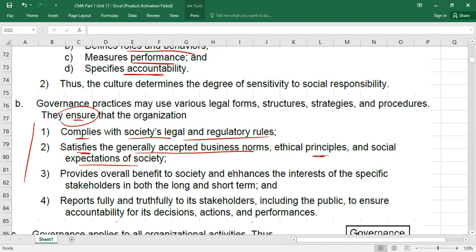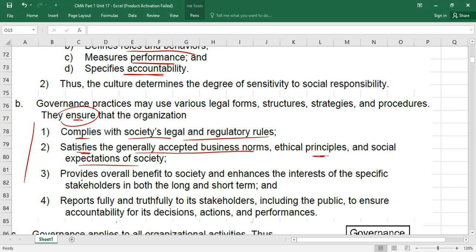For example, society wants us not to pollute the environment. So we, as good governors, need to ensure we are not polluting the environment. Right? So the second purpose of good governance is to ensure that we are fulfilling the expectation of the society. Understood? Third purpose is what?